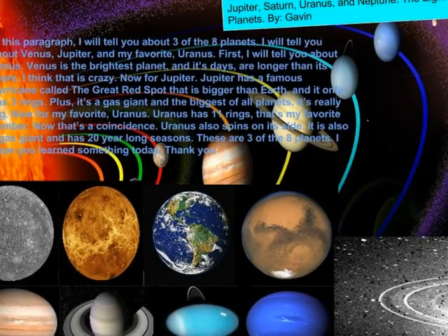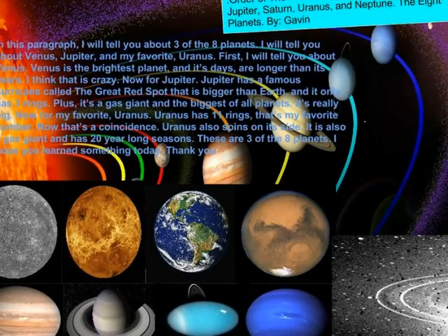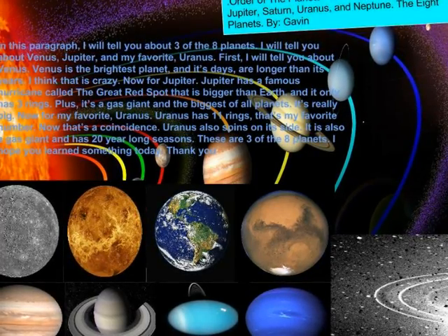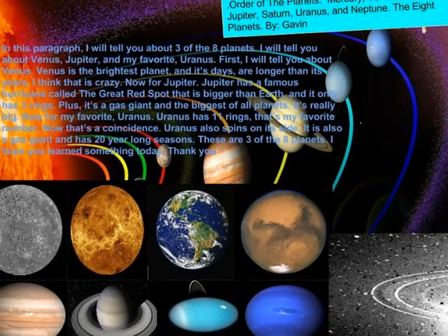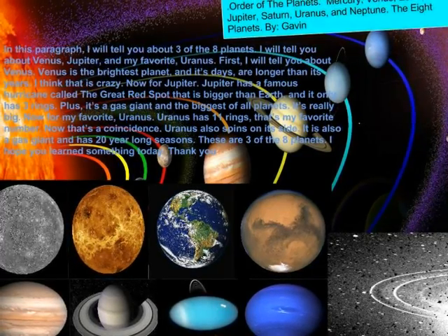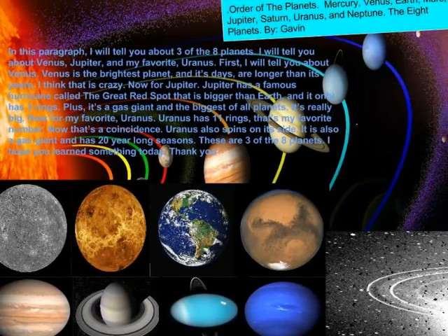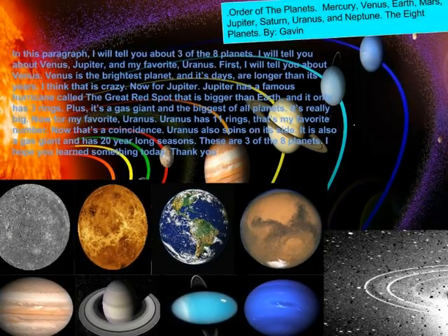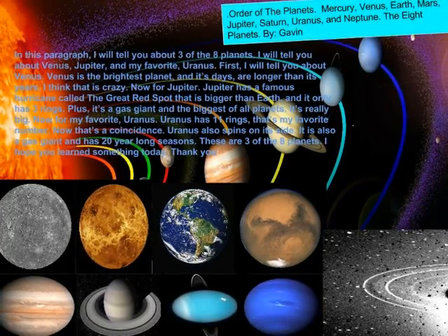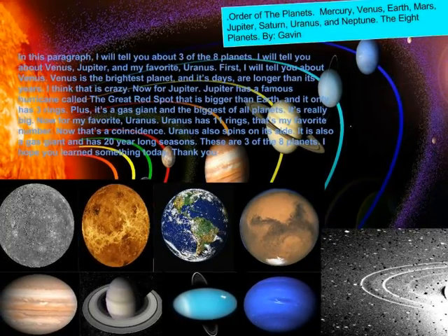Now for Jupiter. Jupiter has a famous hurricane called the Great Red Spot that is bigger than Earth, and it only has 3 rings. Plus, it is a gas giant and the biggest of all planets. It's really big. Now for my favorite, Uranus. Uranus has 11 rings. That's my favorite number. Now that's a coincidence. Uranus also spins on its side. It is also a gas giant and has 20-year-long seasons.